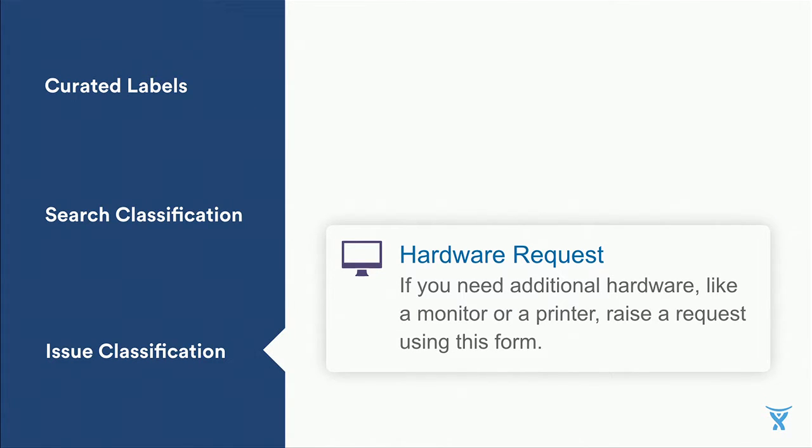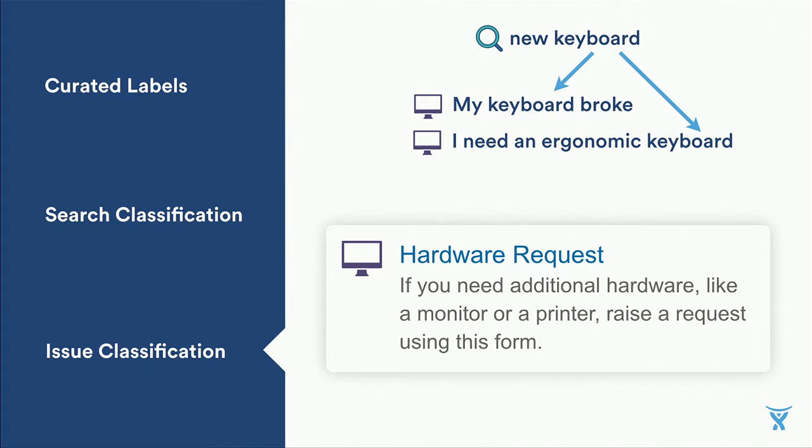So this brings us to the third idea. Treat previous issue data as classifications. So say someone searched for new keyboard, and we previously had tickets about keyboards in the past, like my keyboard broke, or I need an ergonomic keyboard. Well, we can use the request types that match the previous requests to essentially vote for the request type of the incoming search.